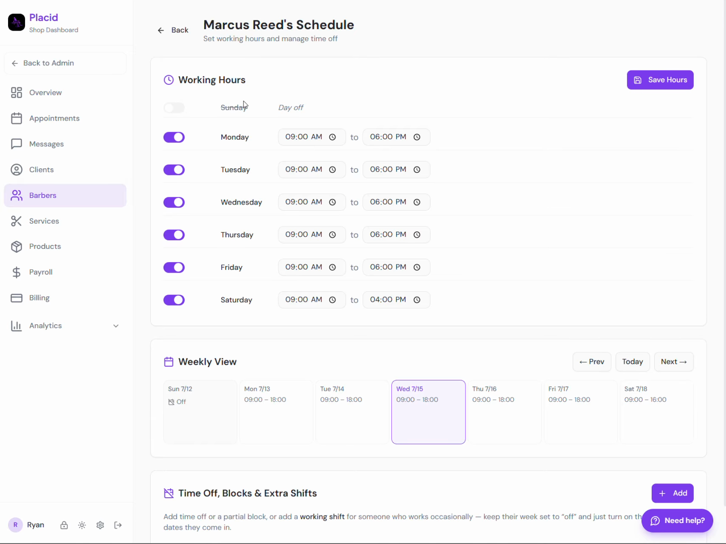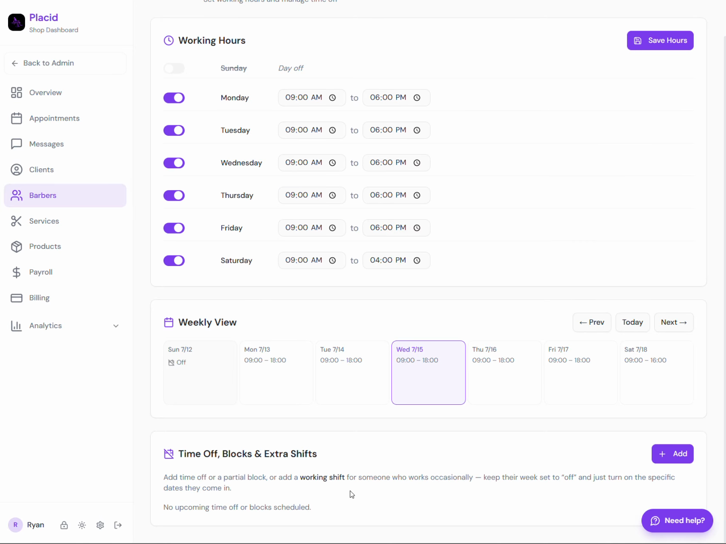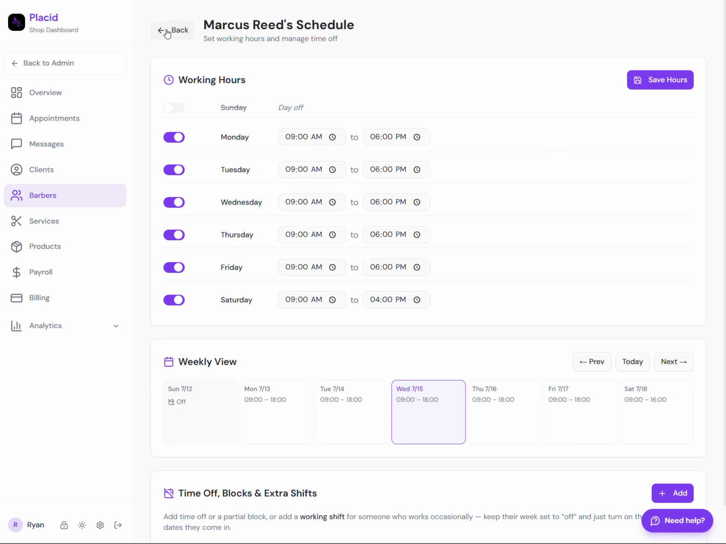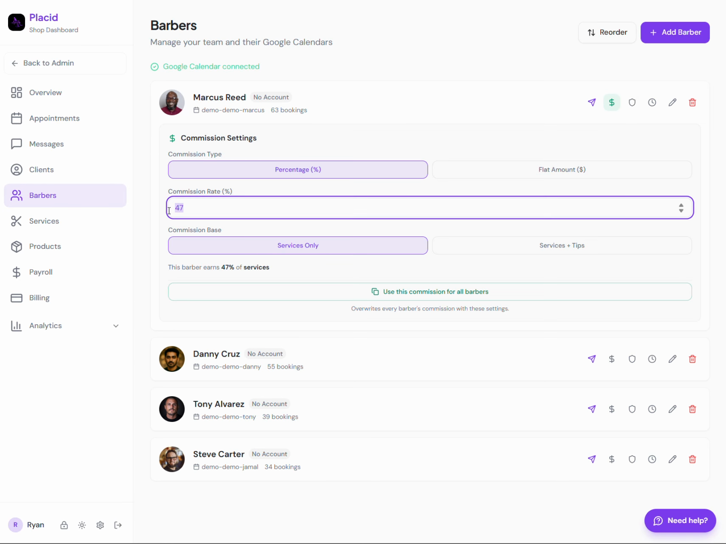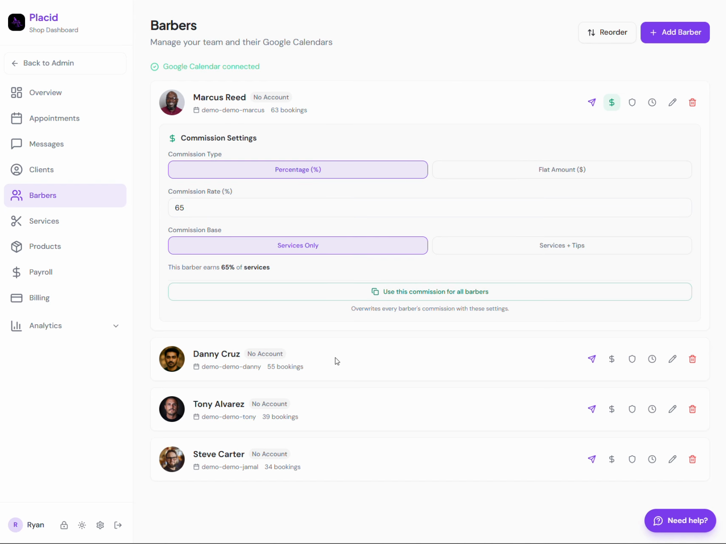From here, you can also edit their working hours, their time, if they need time off, if they need to block stuff, if they need extra shifts, you can add all of that. You customize their schedule however they want. You also edit their pay. So let's just say he gets paid 65%. You go ahead and edit that and it'll save.